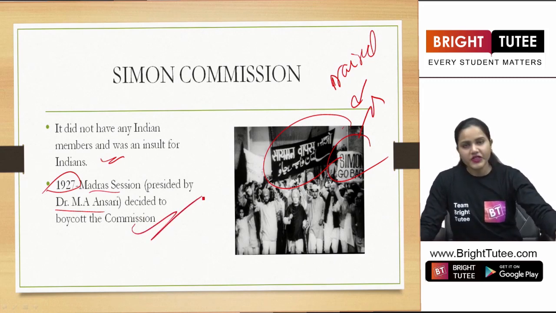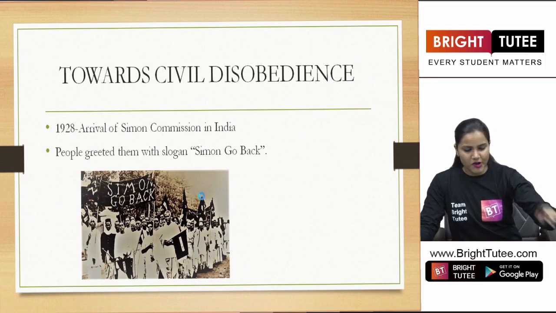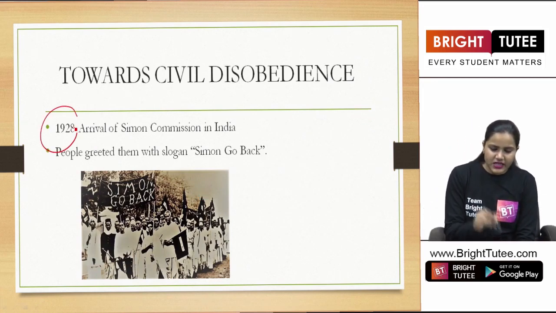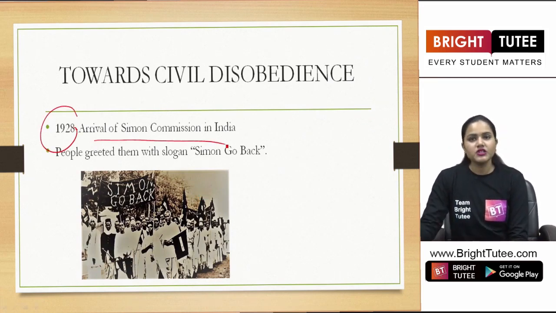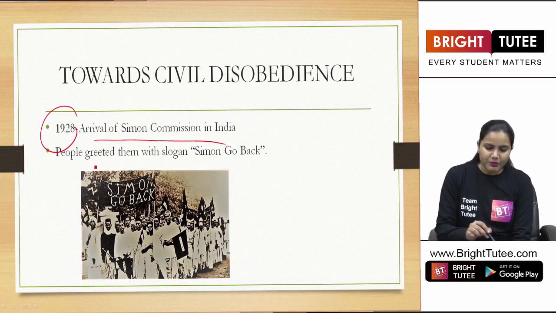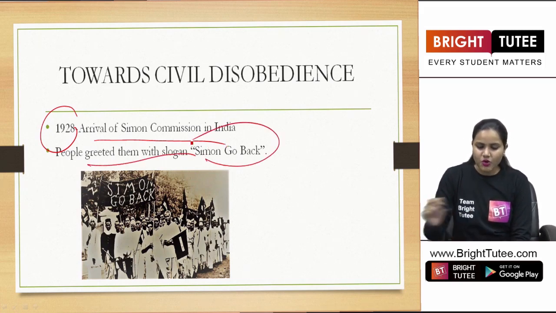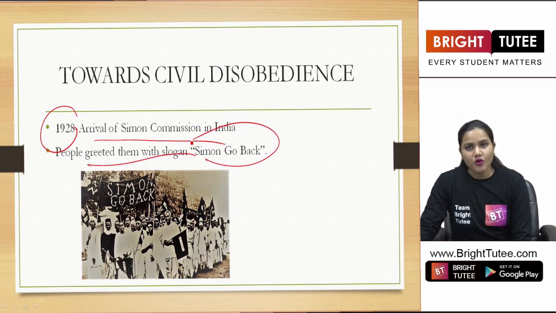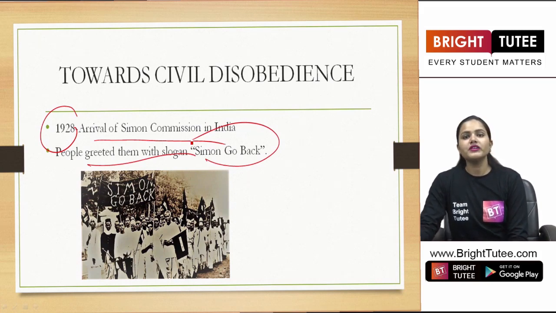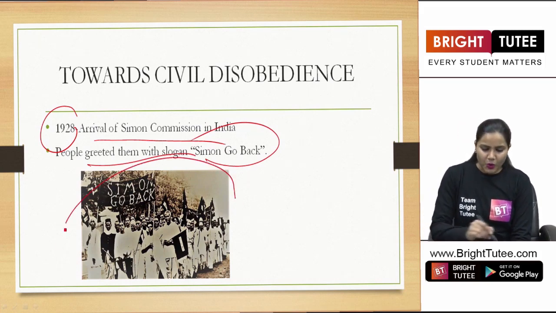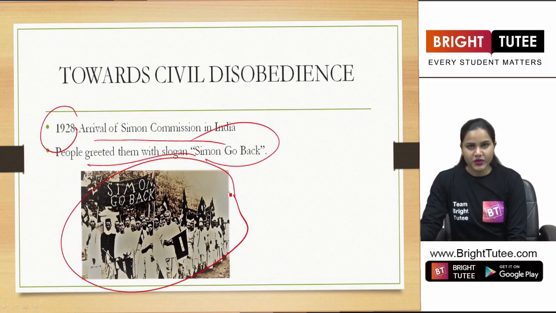A unanimous decision, everyone decided to boycott the commission. In 1928, the Simon Commission arrived in India, and people greeted it with the slogan "Simon, go back," because they did not want to welcome these people, right?